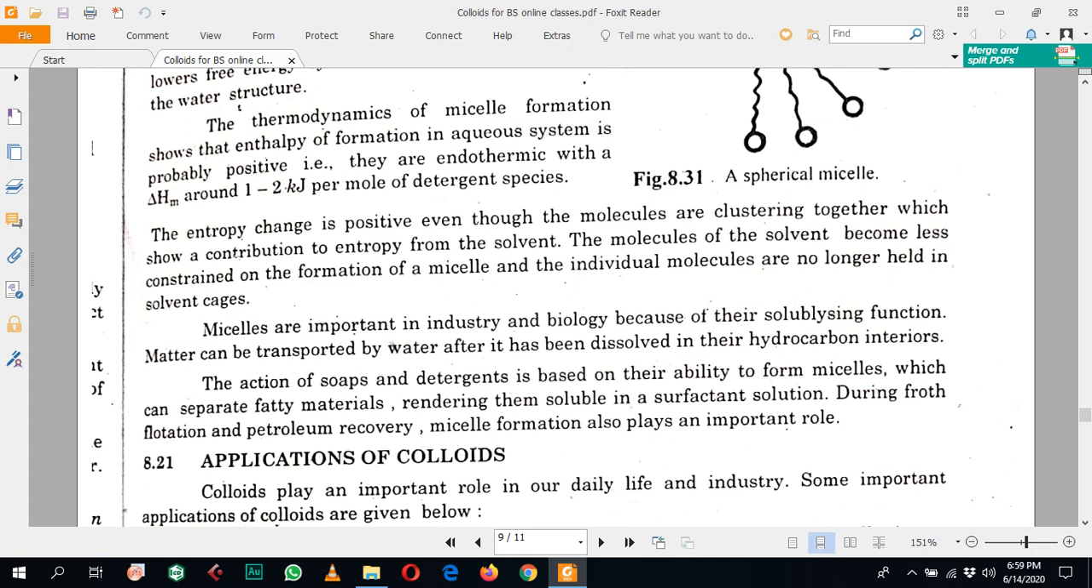which is surprising, because if the molecules are clustering together, meaning they form the micelle, the entropy should be negative. But the effect is due to the solvent, which shows a contribution to entropy.